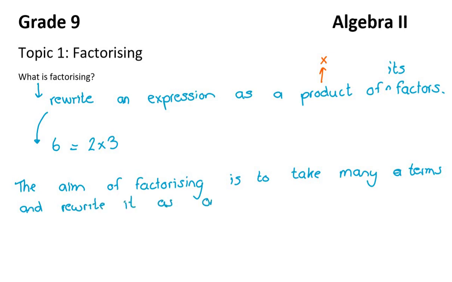So, unfortunately, for the first, good week or two, we're basically just going to be learning what factorizing is and the different types of factorizing. So at the moment it's going to seem like, yay, we're learning the skill, but why? And then eventually when we start going, okay, so where do we use this? By the time you finish grade 9, you're going to go, oh, that's really useful. By the time you finish matric, you're going to realize that factorizing makes up like 40 marks of your matric paper. It's that important. So factorizing is taking an algebraic expression and rewriting it as a product of its factors, and your aim is to always take many terms and to rewrite it as one term, because anything that's a product would be one term.